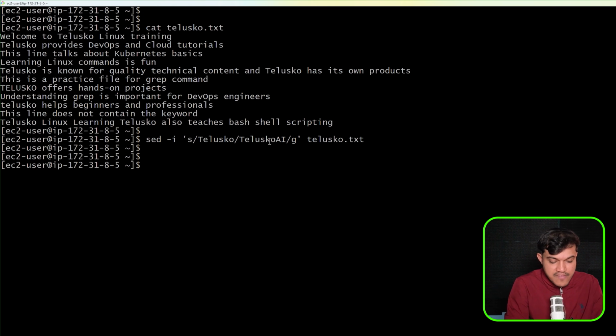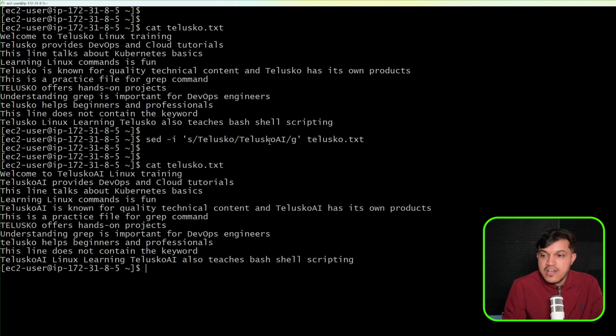Great. Now again, if I say cat telusko.txt, we are able to see this content. I hope you could notice this. Not just that, if you want, you can append some content without opening the original file. If you want, you can delete also, right? So let me just do this.